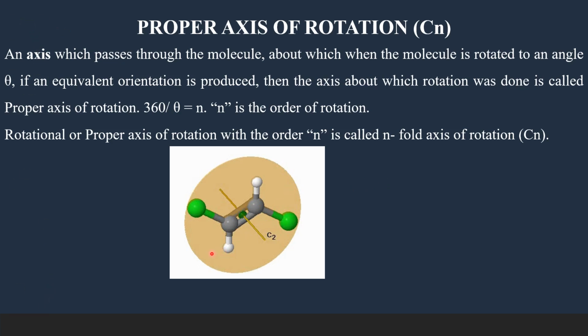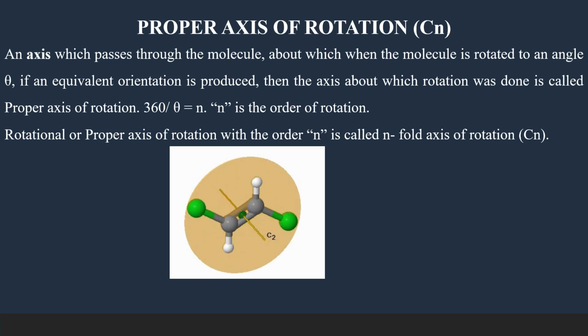So let us see how the molecule can be rotated about this axis. So about this C2 axis, the molecule can be rotated.